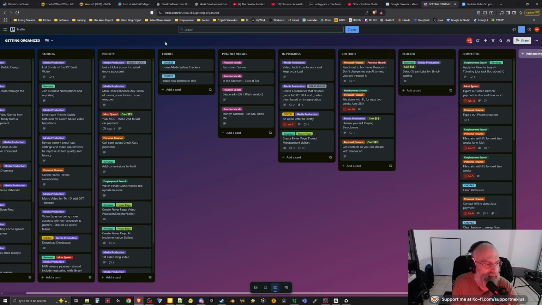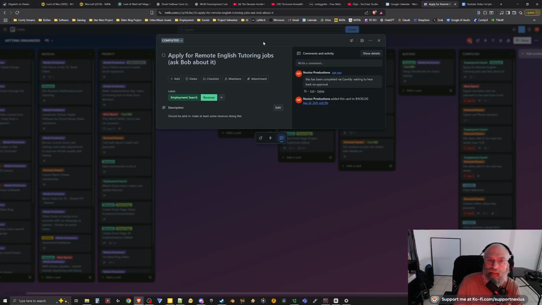Swanty says, I noticed you never complete a task, tick it off. Is there a reason for that? You just move it to another bucket, or what's it called? It's called a swim lane. Let's see here. Is there a way? Am I doing something? Join, move, copy, mirror, make template, add labels, dates, checklist, members, test.